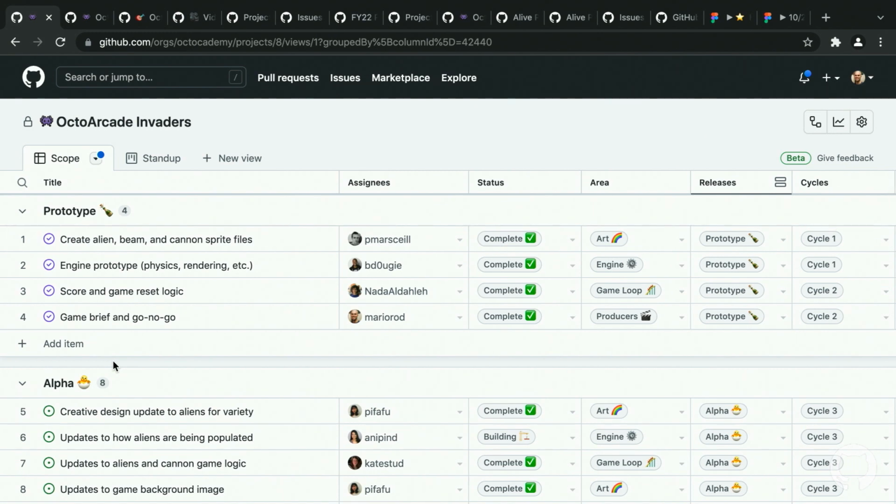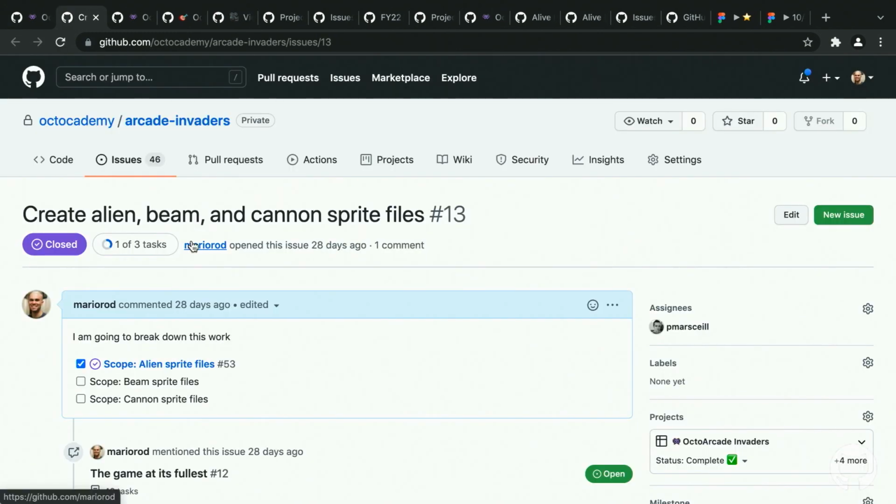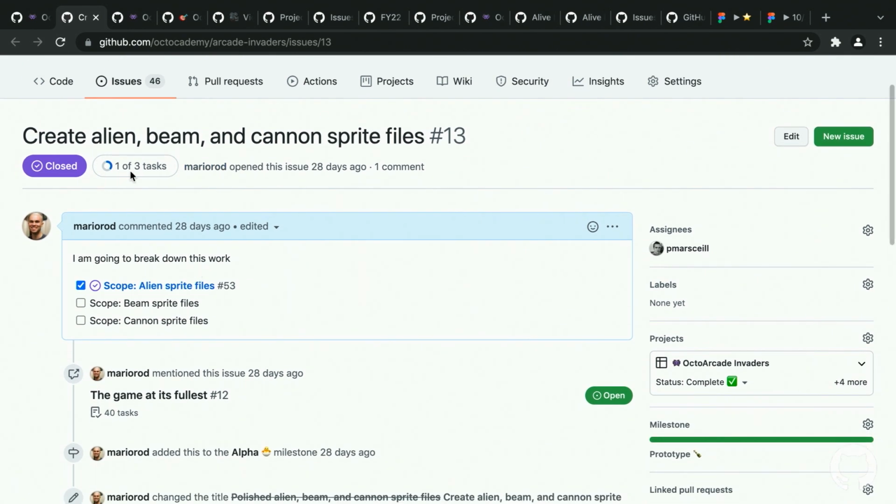The other thing that I wanted to show was this hierarchy view. So I just clicked on an issue. This issue has this thing over here. I created a task list, and you can see one of 3 tasks that we're tracking. And there are 3 scopes. So if you think about it, there's a feature, and you want to break down the feature into scopes. You could create the overall issue at the top, and that's maybe your feature. And then as I have done over here, I created a task list for 3 of the scopes.